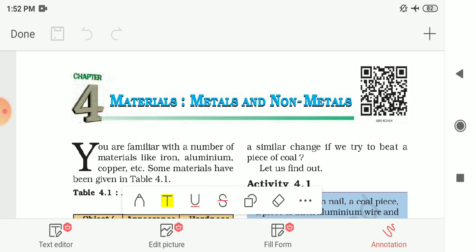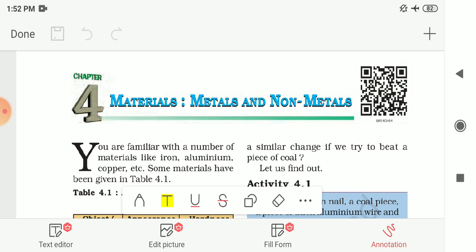The next physical property of non-metal is they cannot be drawn into thin wires. You cannot make thin wires from the non-metallic materials. The next property is non-metals are non-sonorous. That means they cannot produce ringing sound when they are beaten. Last physical property of non-metal is they are soft and dull in appearance. So these are the physical properties of non-metals.